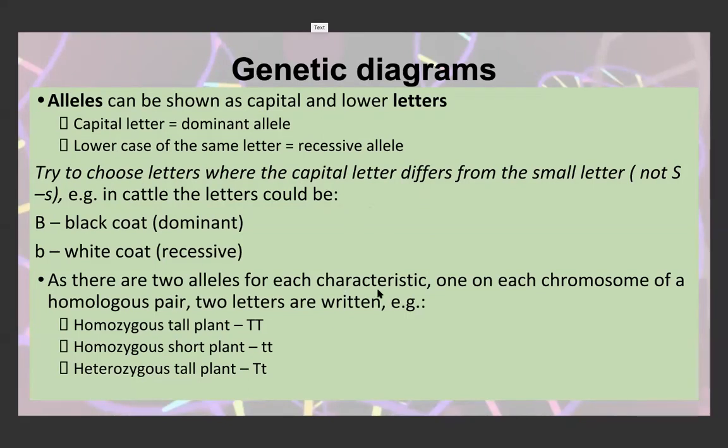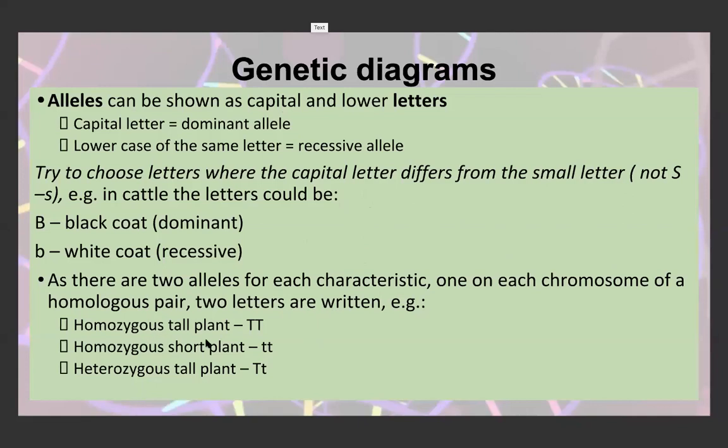As there are 2 alleles for each characteristic, one on each chromosome of the homologous pair, the maternal allele and the paternal allele, 2 letters are written for each characteristic. So if we're talking about the height of plants, where tall is the dominant trait, we could use a capital T for the dominant trait, so tall, and lowercase t for the recessive trait, so short. And this is how you'd write the 3 different offspring.